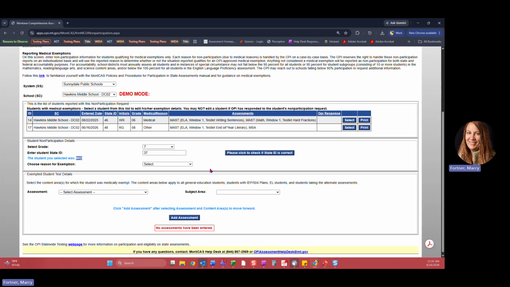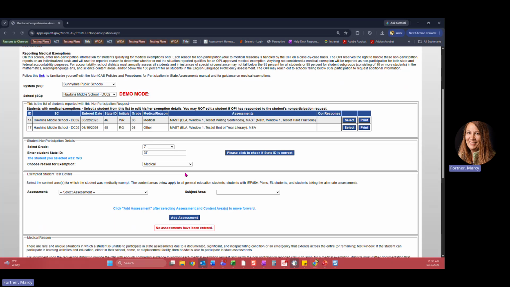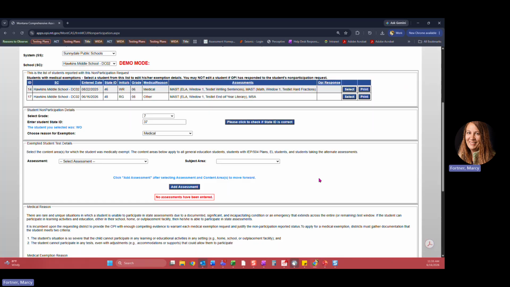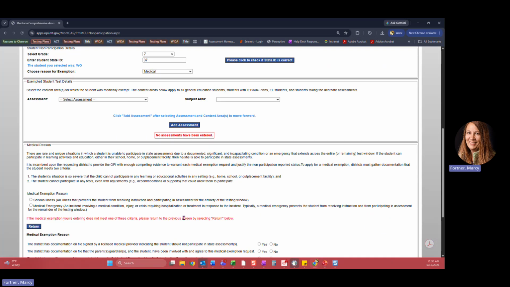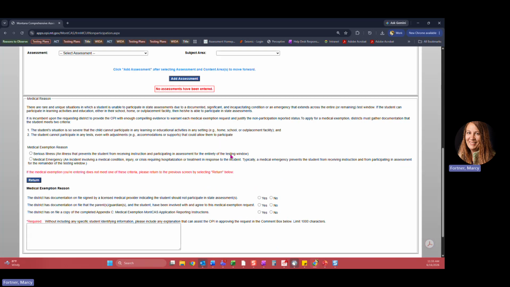Next you're going to select the reason for the exemption. Options include medical, residential treatment facility, and other. So I'm going to select each of these reasons one at a time and scroll down a little bit and help explain each reason. Medical is going to bring up the medical reasons section. You'll note here that approved medical exemptions are rare and unique situations in which a student is unable to participate in statewide assessments due to an incapacitating condition or emergency. Things like the flu, chickenpox, or similar illnesses do not qualify under medical exemption.